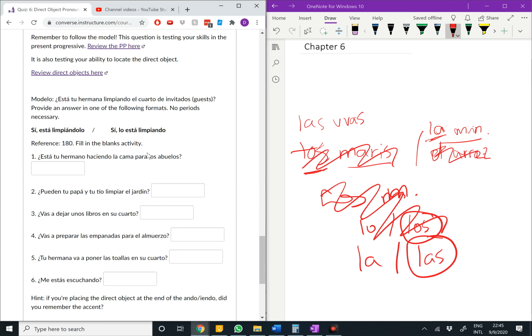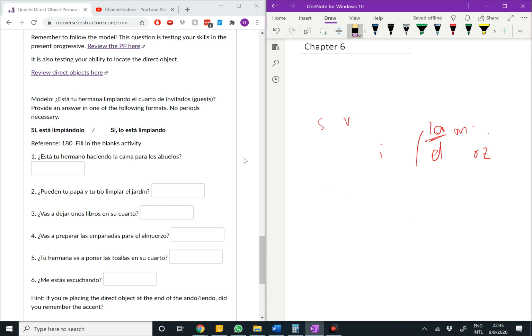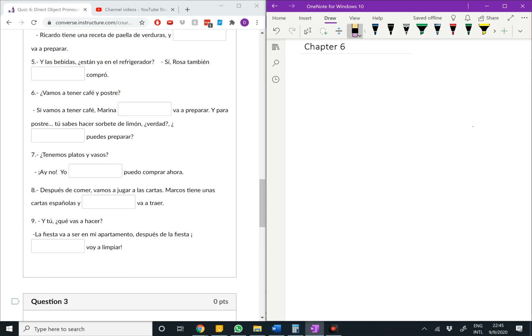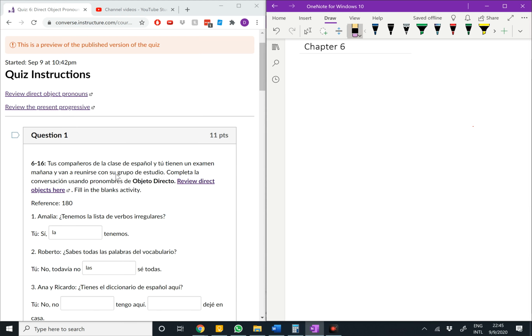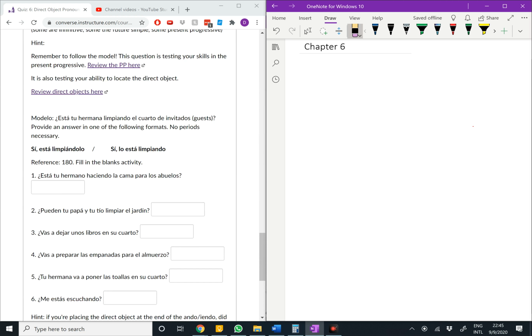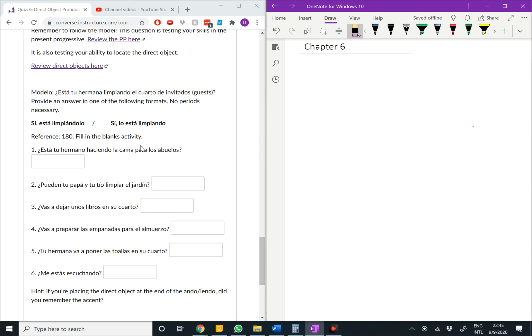Question number 3. This one is a little more complex. For this one, you might want to review the present progressive because it is important here. I know you last did that in 101. So up here at the very top, I have a link to review the present progressive. What you'll do in this question, ¿Está tu hermano haciendo la cama para los abuelos? We're going to answer sí, because everything is getting done, right? We're going to start with sí. Está. So is he making the bed? Yes, he's making it. Está haciendo.